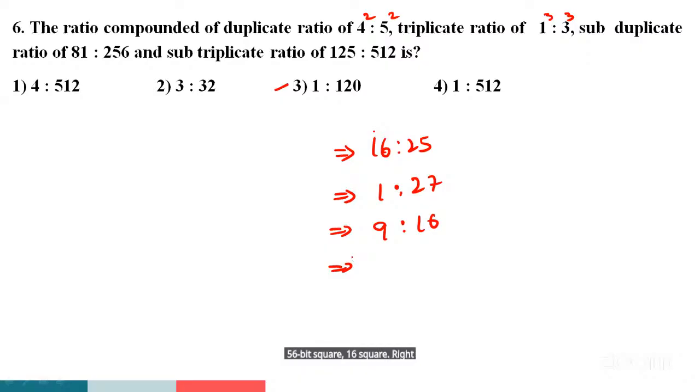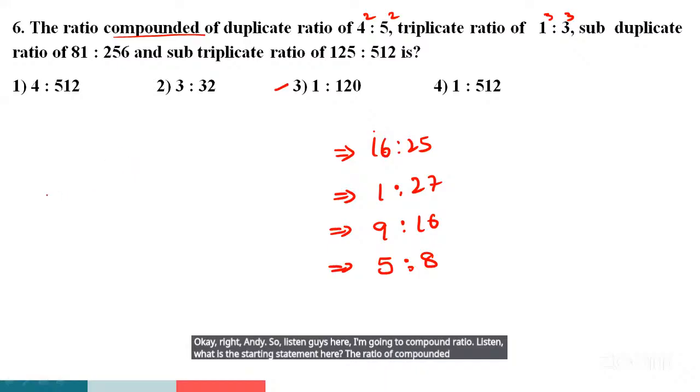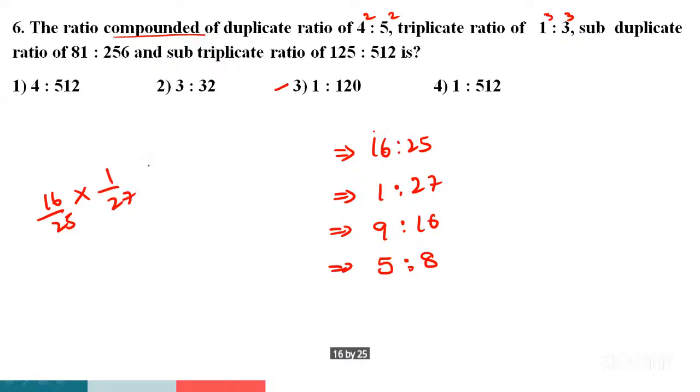And next one, sub-triplicate ratio of 125 is to 512. 125 which cube? 5 cube. 512 is which cube? 8 cube. So listen, guys, here I'm going to compound the ratio. What is the starting statement here? The ratio compounded. 16 by 25 into 1 by 27 into 9 by 16 into 5 by 8, guys, here.